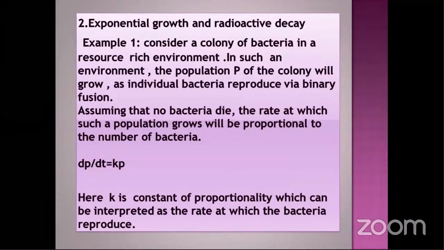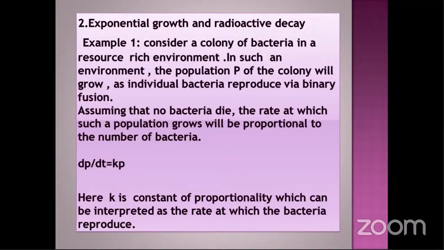Here is my example 1. Consider a colony of bacteria in a resource-rich environment. Resource rich means, for example, there is plenty of food as well as space for the colony to grow. In such an environment, the population P of the colony will grow. Bacteria reproduce by binary fission. Assuming that no bacteria die, the rate at which the population grows will be proportional to the number of bacteria.